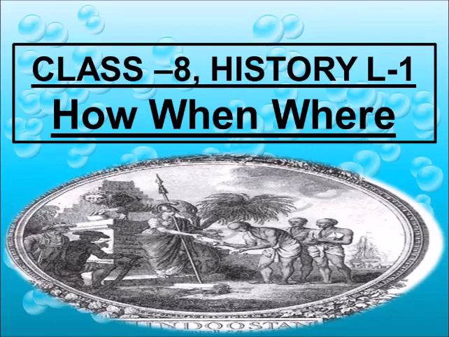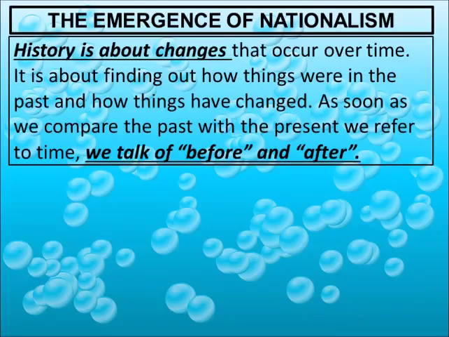Hello dear students, today we are going to explain History Lesson 1 of Class 8th CBSE Board. How, when and where. In this lesson we are going to know about how things happened in history, when they happened and where they happened. Let us start. The emergence of nationalism.